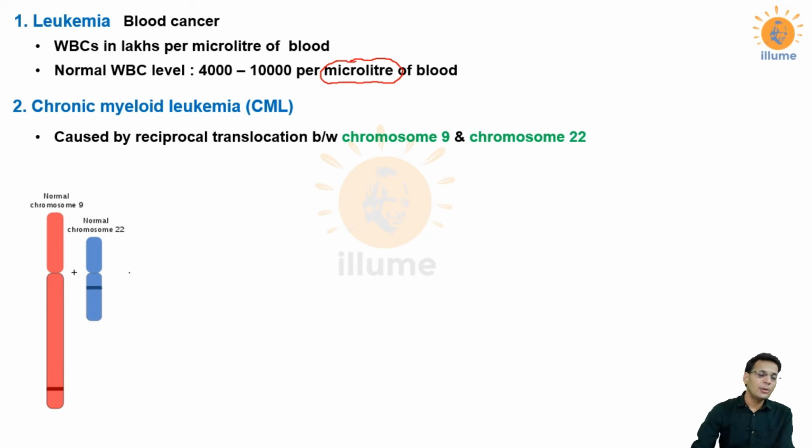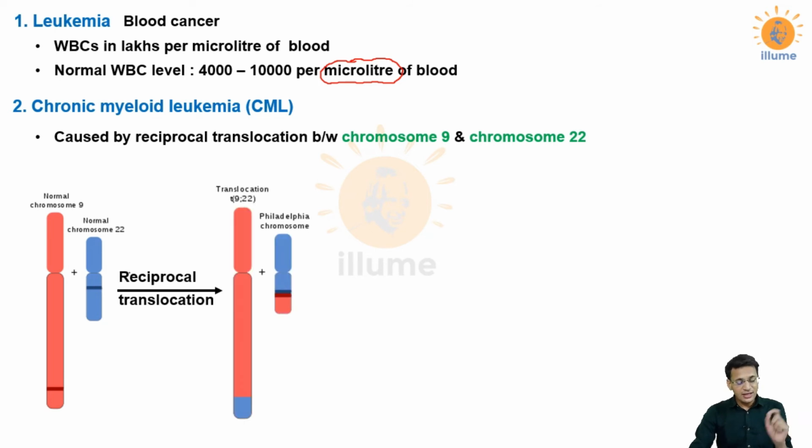This is a figure of normal chromosome 9 and normal chromosome 22. After reciprocal translocation, a segment of 9 has translocated to chromosome number 22. See here, this segment of chromosome number 9 has now shifted to chromosome number 22, and similarly a segment from chromosome number 22 has shifted to chromosome number 9. So this is called reciprocal translocation.